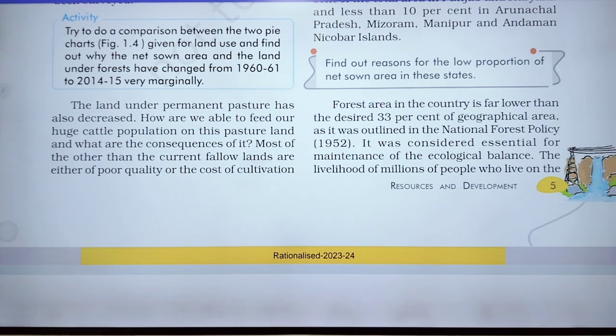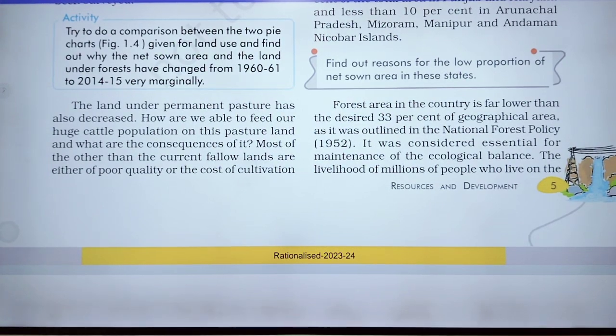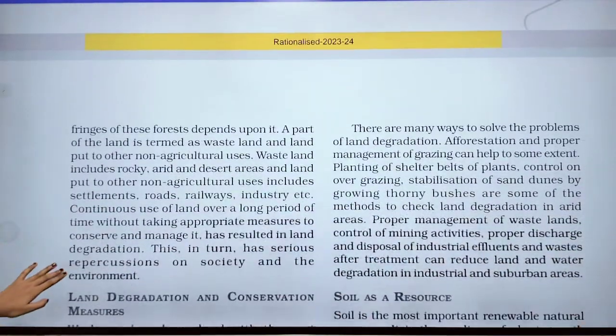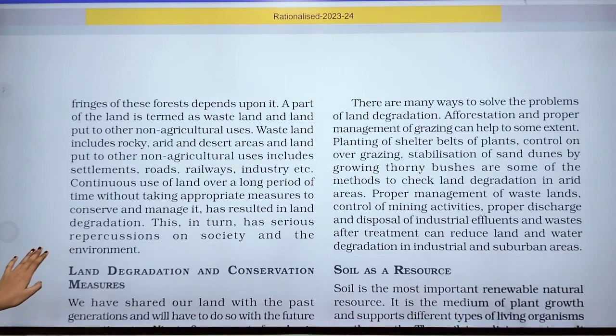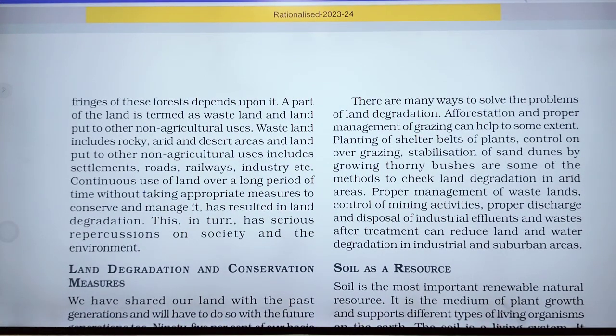It was considered essential for maintenance of ecological balance, and the livelihood of millions of people who live on the fringes of this forest depends upon it, okay.